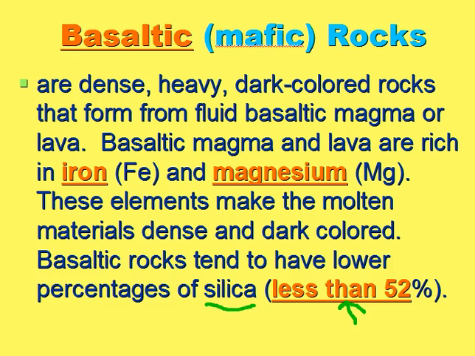So these rocks, basaltic type rocks, tend not to have a lot of the less dense material. They tend to have more of the heavy, dense elements in them. So that's basaltic rocks.